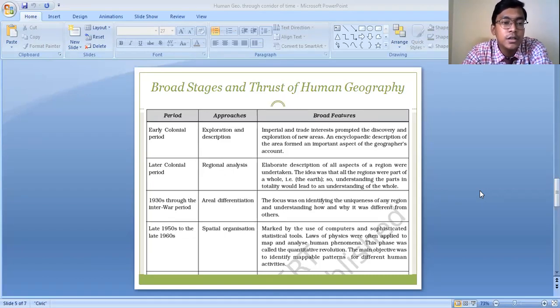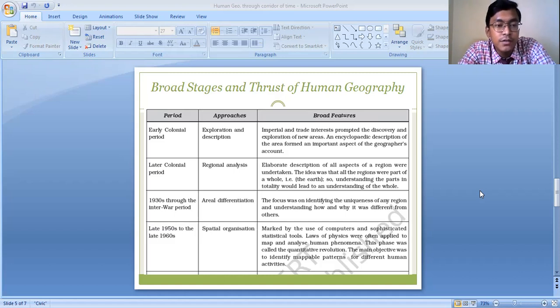We try to find out the uniqueness and specific features of a particular region, and why that particular area or country is unique. Why are the features unique? What are the reasons responsible for such different features? So this was the main approach, which is known as areal differentiation. The approach of areal differentiation mainly focuses on identifying the uniqueness of any region, understanding why such uniqueness exists, and why it was different from the other regions.